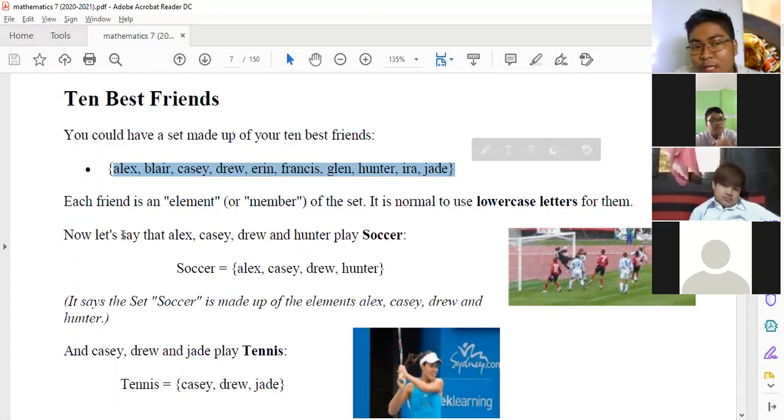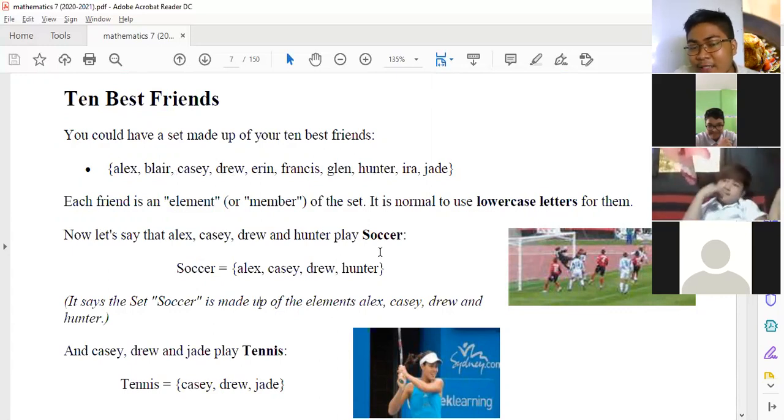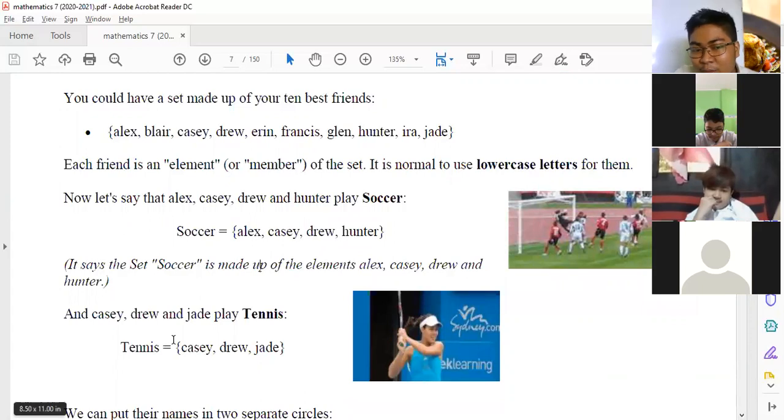Kaya yung pangalan dito, as you can see, it is in a small letter or nasa lowercase siya. So, let's say that Alex, Casey, Drew, and Hunter play soccer. Ayan, si Alex daw, si Casey, si Drew, and si Hunter is nagpiplay rin sila ng soccer. So, it says that the set soccer is made up of the elements Alex, Casey, Drew, and Hunter. Yung pangalawa naman is si Casey, Drew, and Jade naman play tennis. So, meron tayong set dito. We have the soccer. We also have the set tennis.